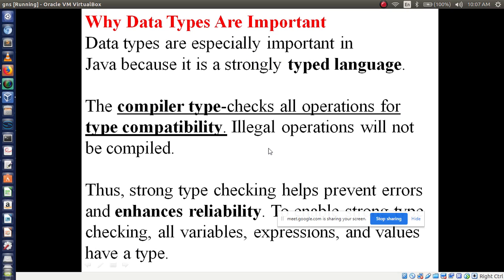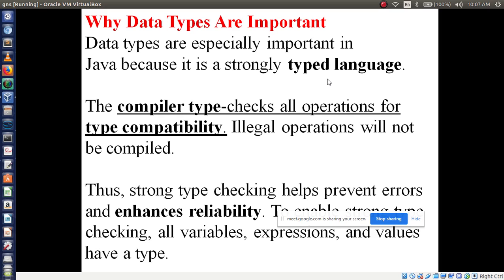Now, why are data types important in Java? Data types are especially important in Java because it is a strongly typed language. Then the compiler type checks all operations for type compatibility.